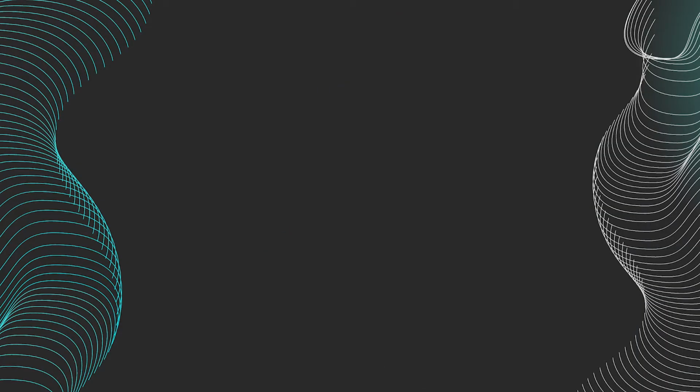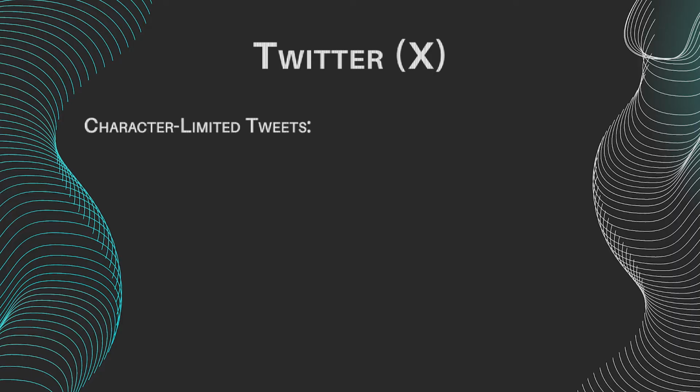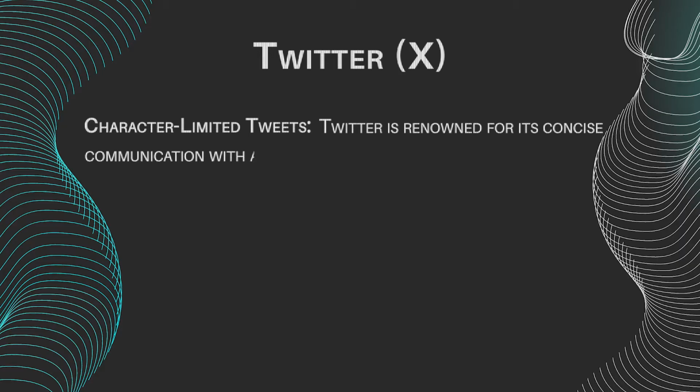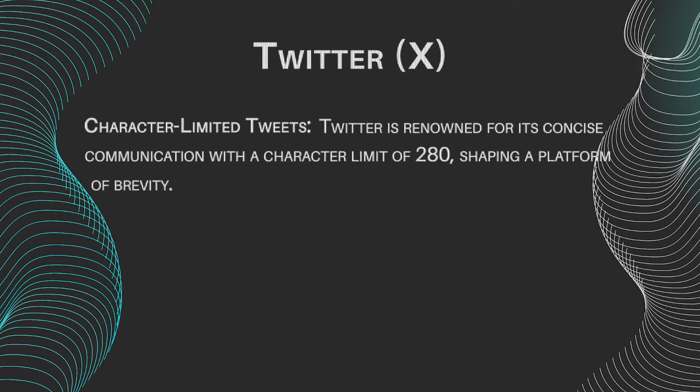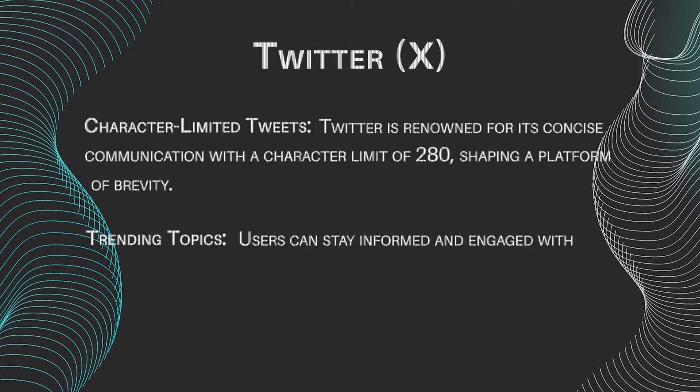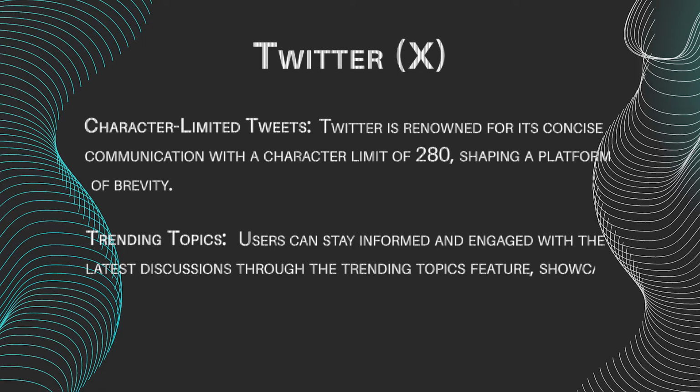Let's take a look at these sites' main features. Twitter, or X, features include character-limited tweets. Twitter is renowned for its concise communication with a character limit of 280, shaping a platform of brevity. Trending topics. Users can stay informed and engaged with the latest discussions through the Trending Topics feature, showcasing popular hashtags and subjects.